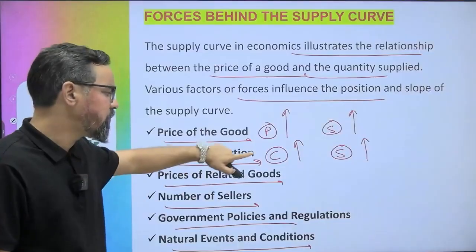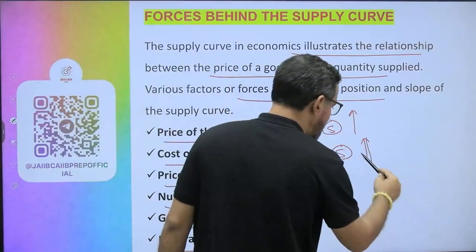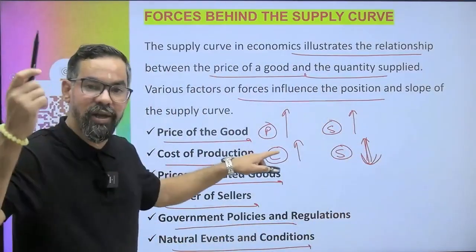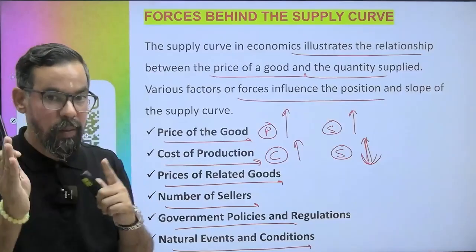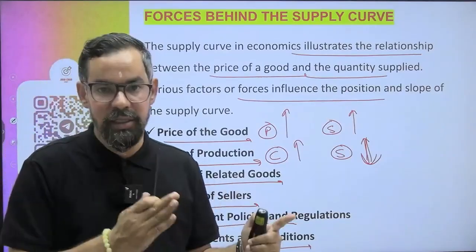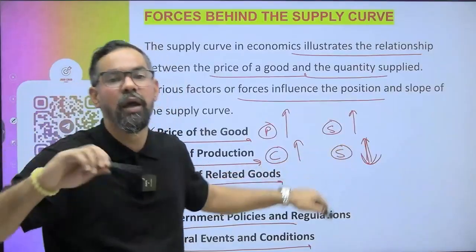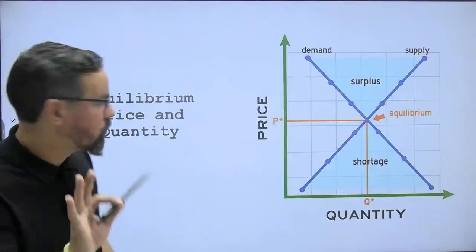Cost of production, if the cost of production increases, the quantity supplied should decrease. Why does it decrease? Because the cost will increase at the higher price. So you have to build the relation between demand and supply both. Sellers want to supply more quantity, but consumers want to buy less. So you have to follow that equilibrium also. We'll come to that one.